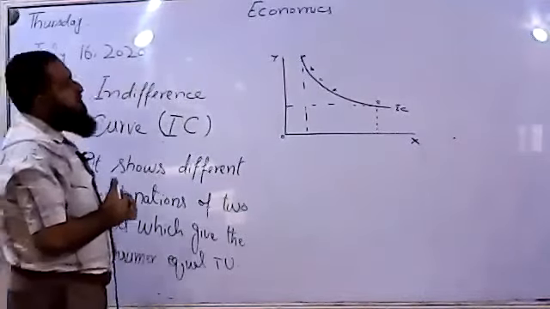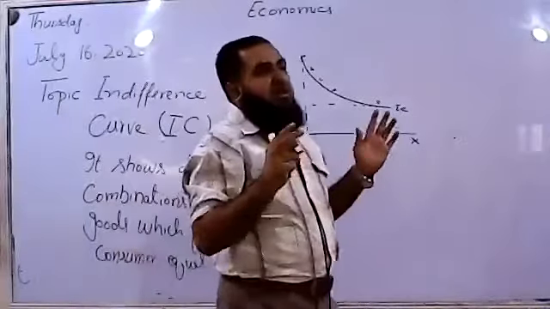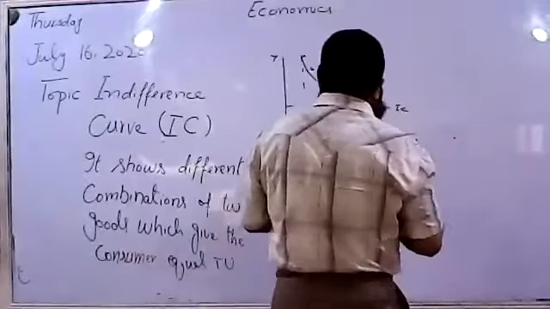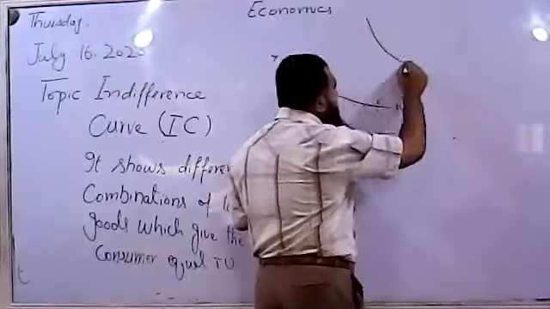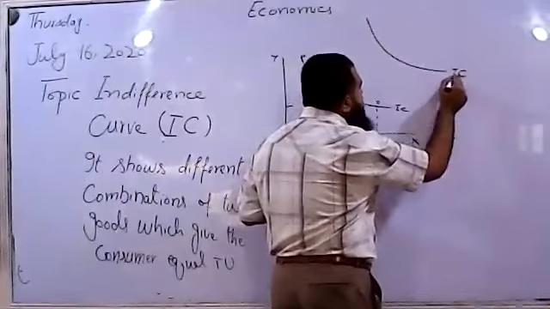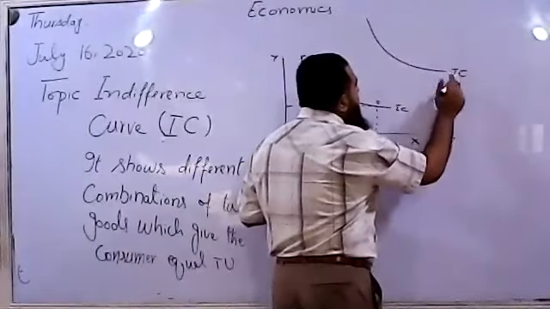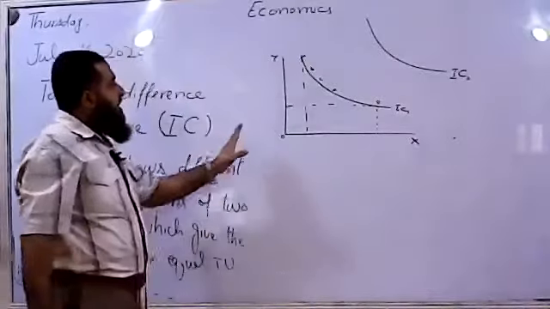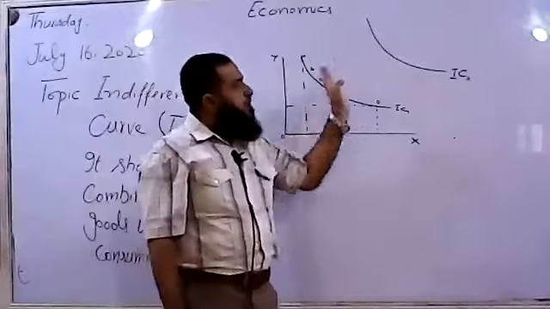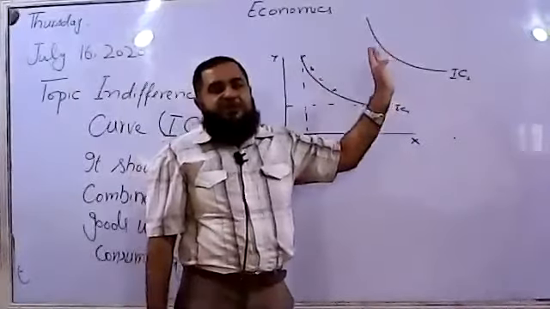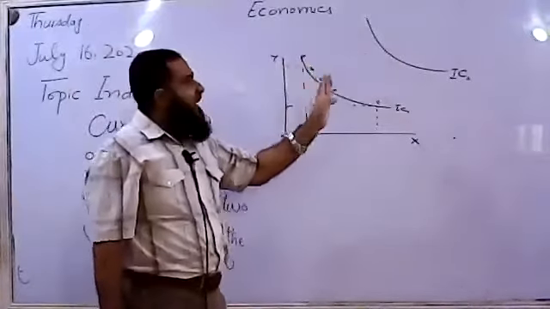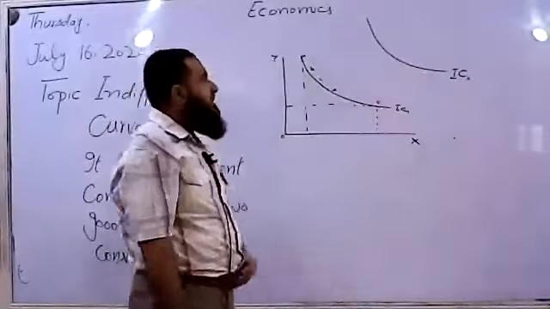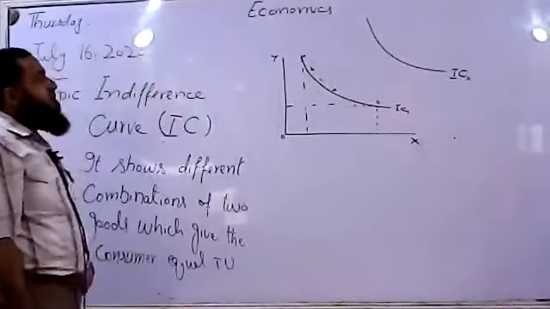So one indifference curve will show us one level of satisfaction. If the consumer wants to achieve a higher level of welfare or satisfaction, he has to approach another, higher indifference curve. So any indifference curve which is lying away from the origin will show the higher level of welfare of the consumer or higher level of satisfaction derived by the consumer from different goods.